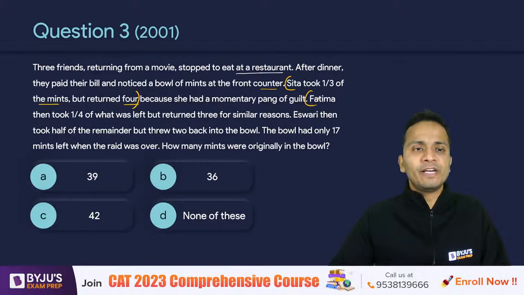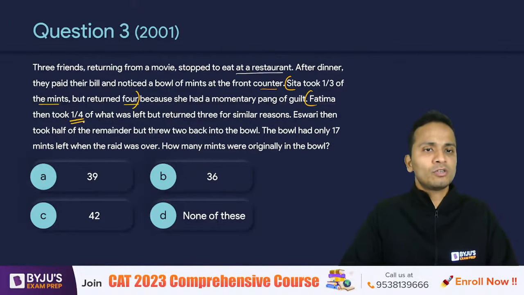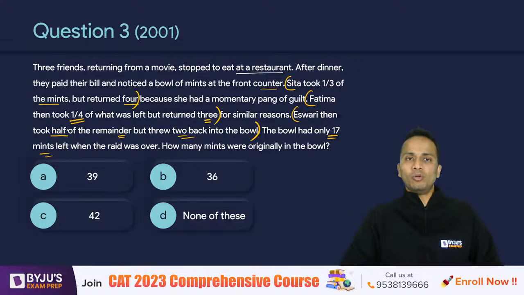Then the second friend, Fatima, took 1/4 of what was remaining but returned 3. Then the third person, Ishwari, took half of the remaining but threw 2 back into the bowl. Finally, there were only 17 mints left in the bowl.